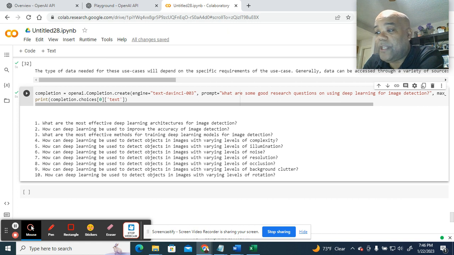Then I walked you through how to use ChatGPT, the API anyway, to create code that allows you to generate synthetic data. You can generate any kind of synthetic data, transaction data. You can define and list the columns you want in your fake data, and it'll do a pretty good job of creating synthetic data for you.